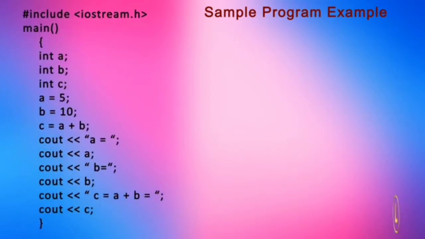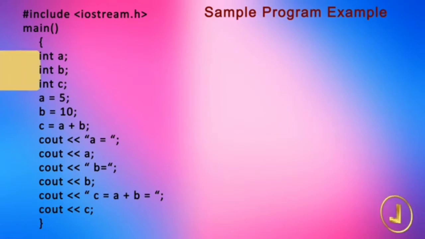Let's consider a simple example to explain the int data type. In this example, we take two integers, add them, and display the answer on the screen. The code of the program is written as.